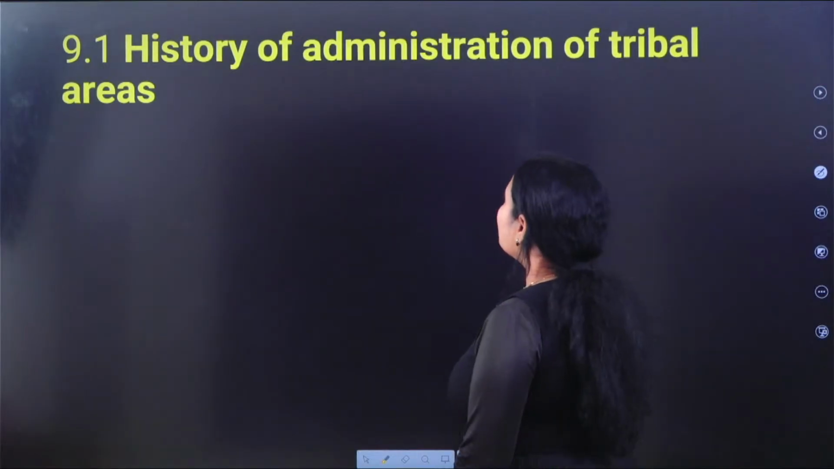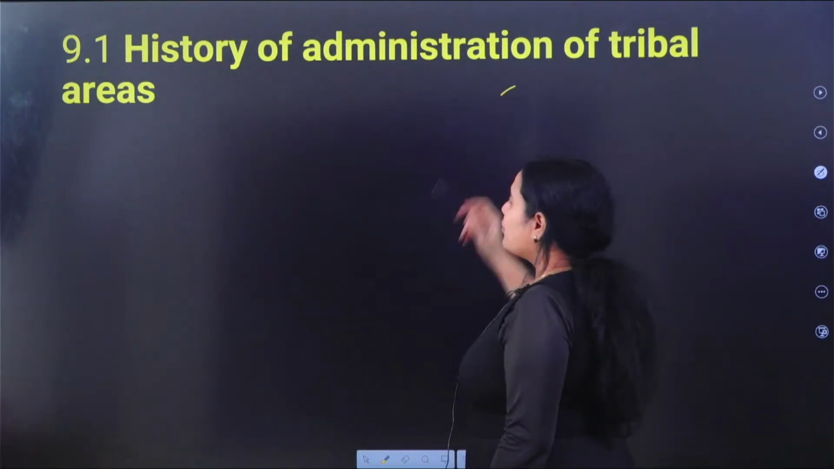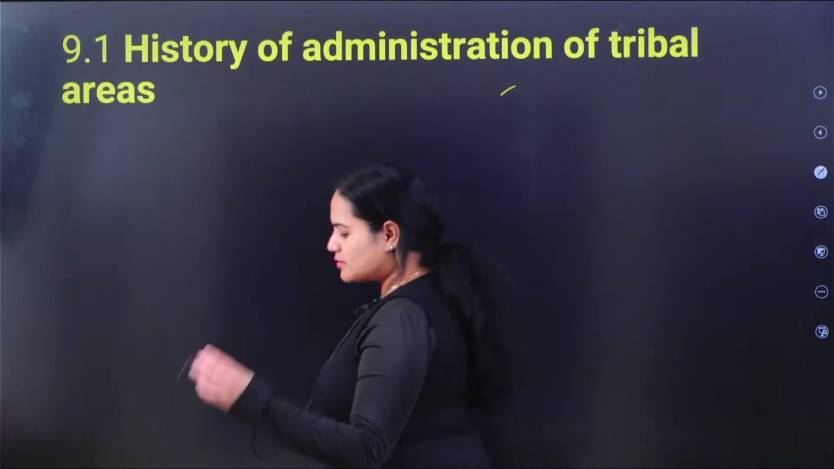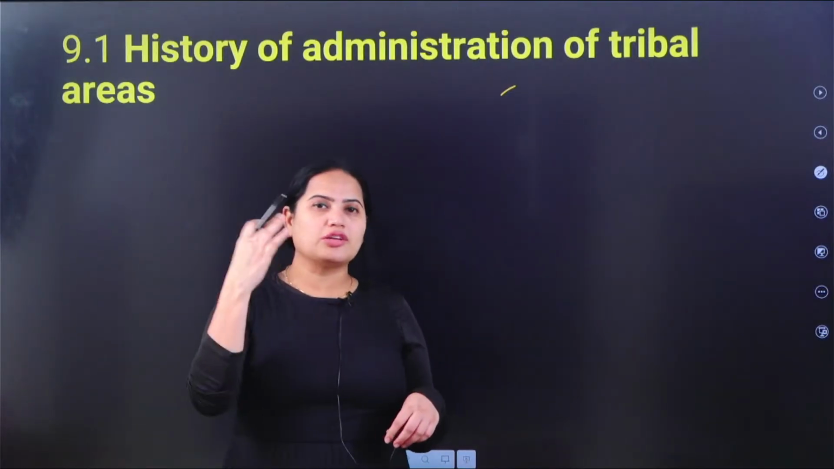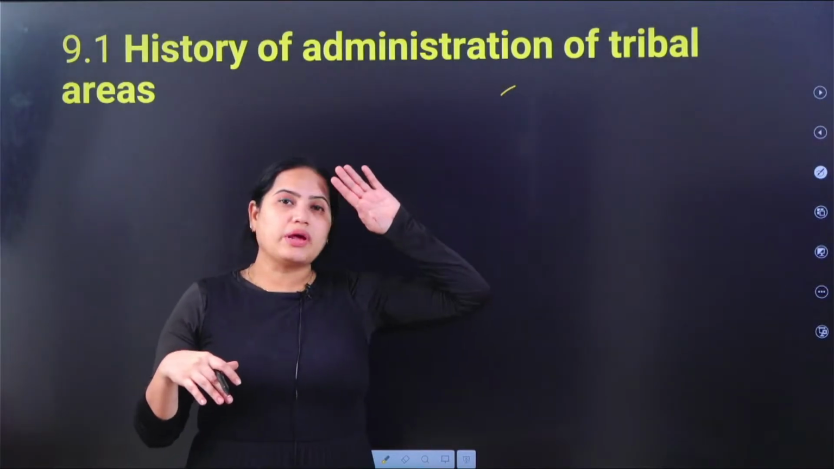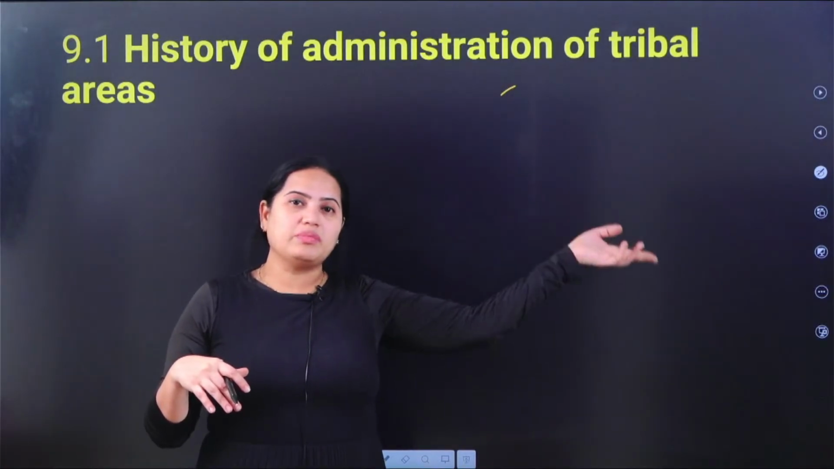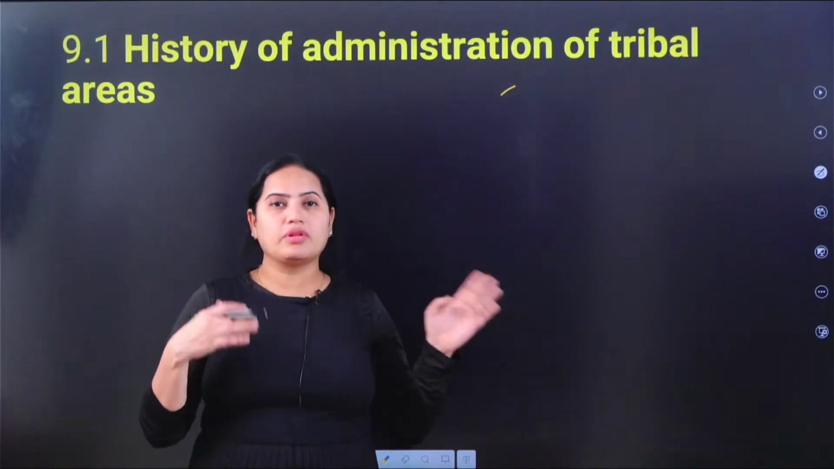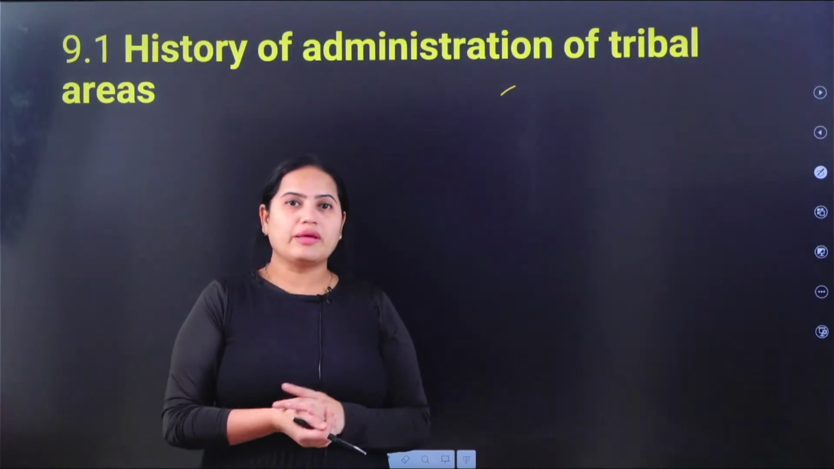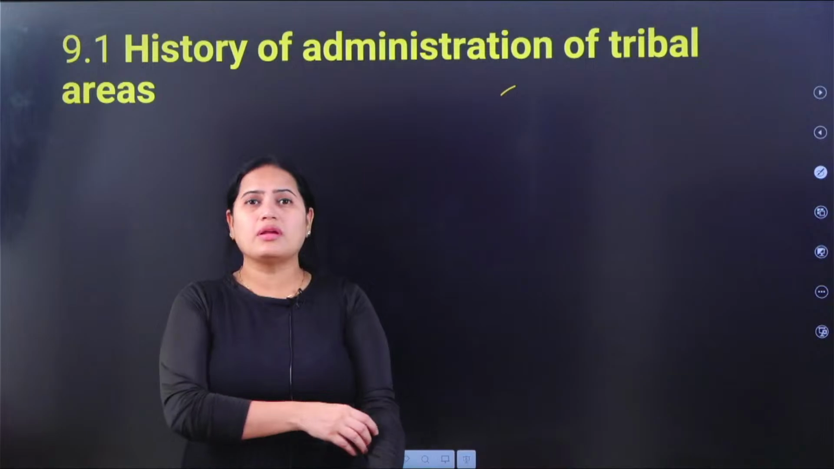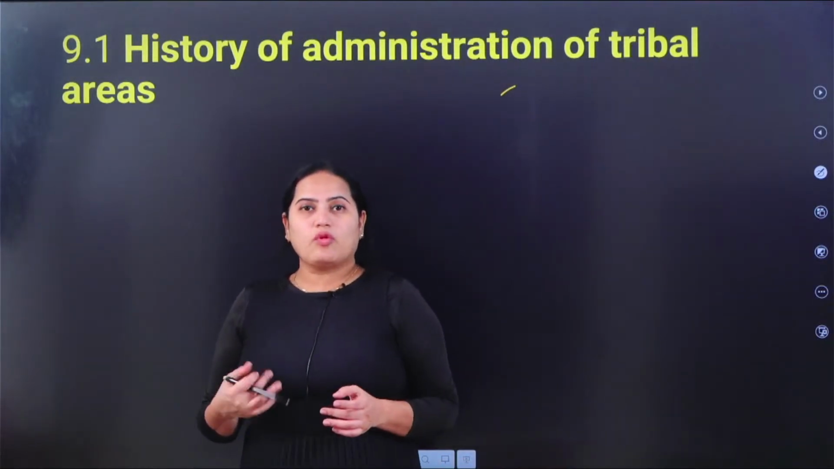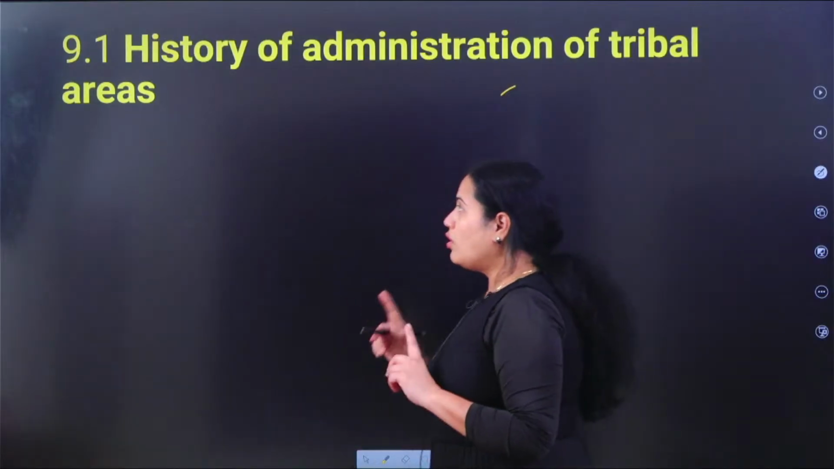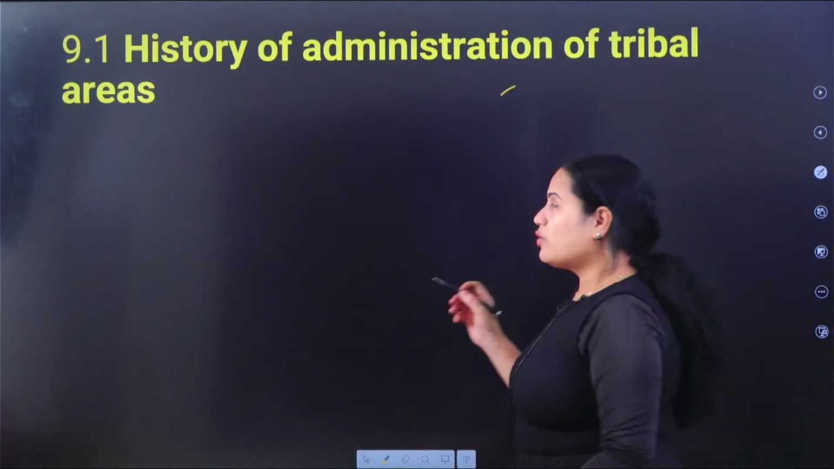9.1 talks about the history of administration of tribal areas. Schedule number 5 and 6 they talk about the tribal areas, okay, and what is the history, who has actually ruled. It starts from the pre-British era to the colonial period, and after the colonial period to the modern time, what are the laws and who has governed and how they have taken care, how they are exploited, and eventually what laws came into existence. So this all is dealt in the 9.1 chapter.